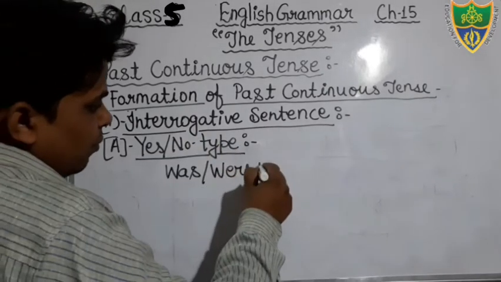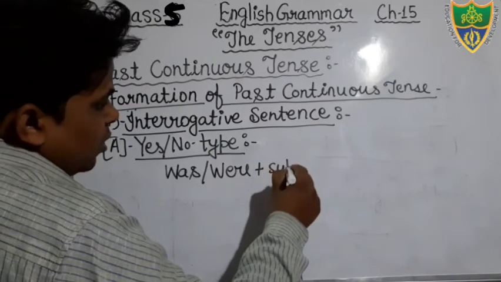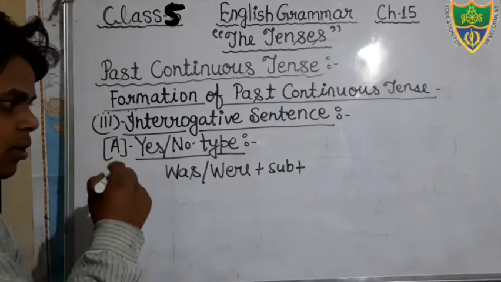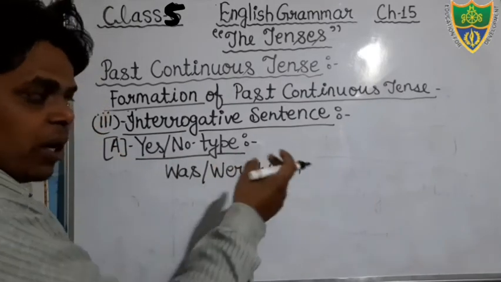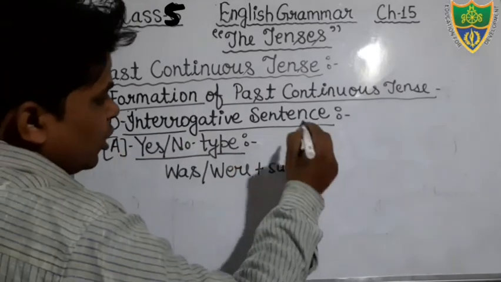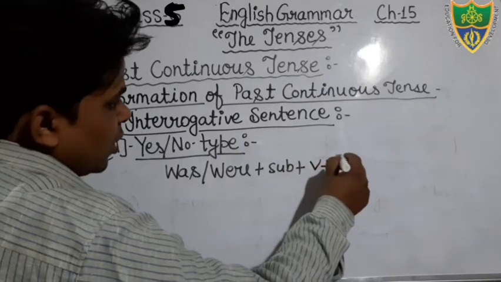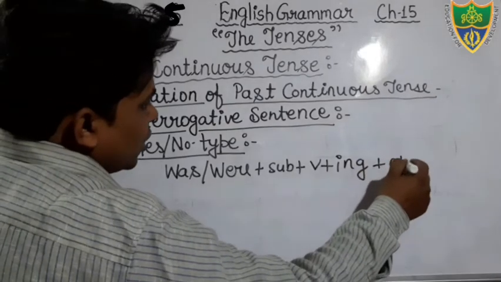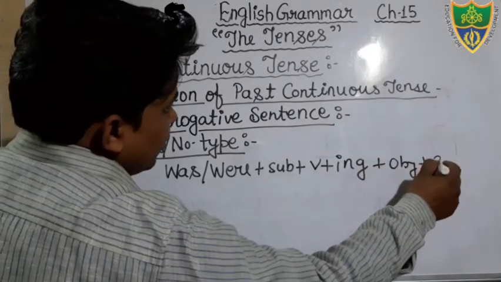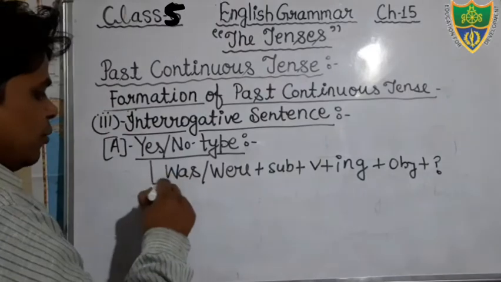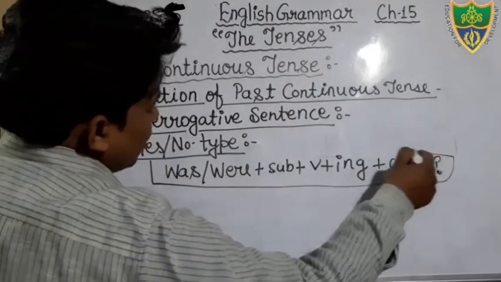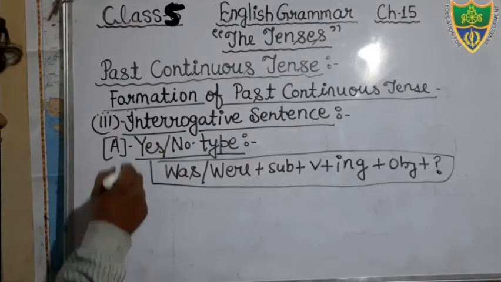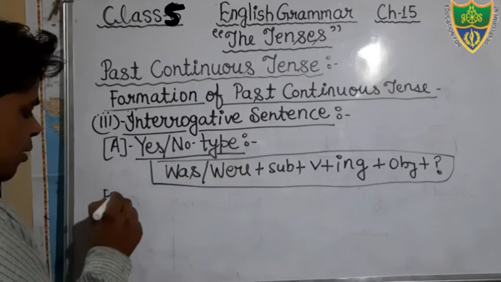Was and were, then after that the subject will be there. Then after that, if a negative word is there you can also mention it, if no negative word is there you will not mention it. Then after the verb, in the verb we will add ing, then after that the object, if there is an object you will mention it, and at the end of the sentence we will use the question mark, okay. This is your structure of SNO type interrogative sentence. We can see the example.